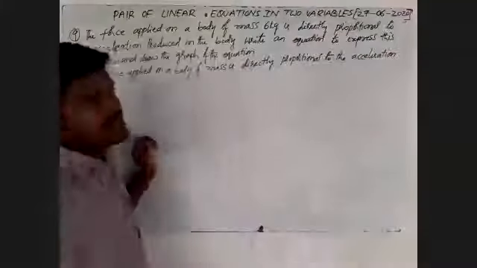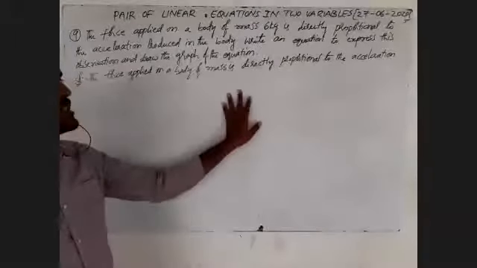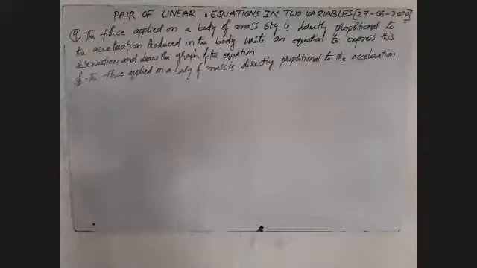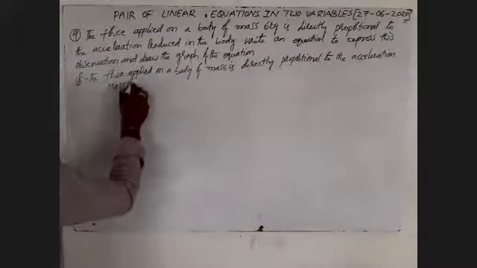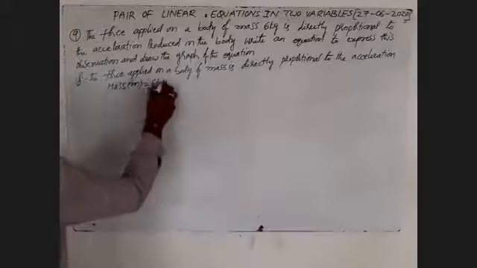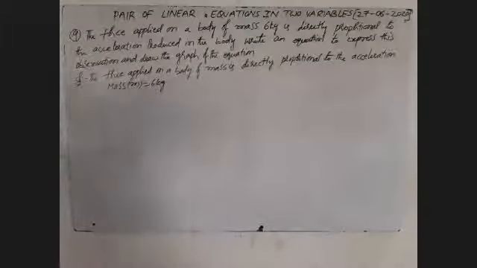This is the given condition. The force applied on a body of a mass is directly proportional to acceleration. Here the mass is given, mass small m is equal to 6 kg.